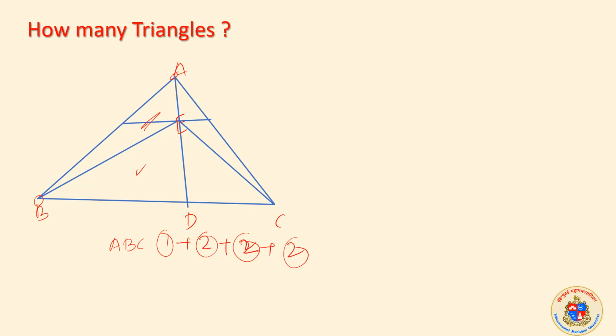Now there are more triangles. AEC is a triangle. ACD we earlier considered, but AEC is never considered. So there are 3 triangles formed because of EF: one is AEC, the other are AEF and FEC. 3 triangles formed.